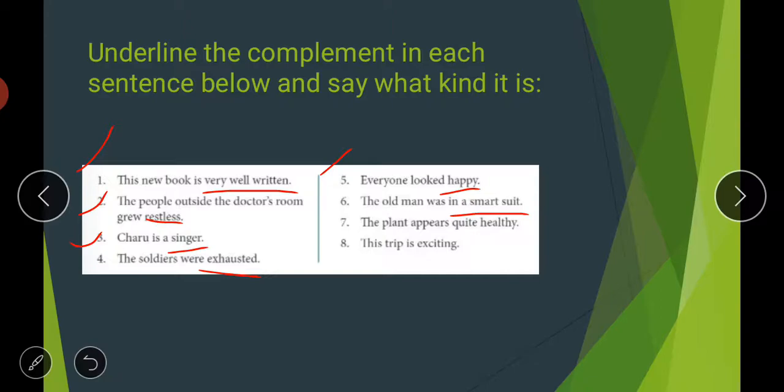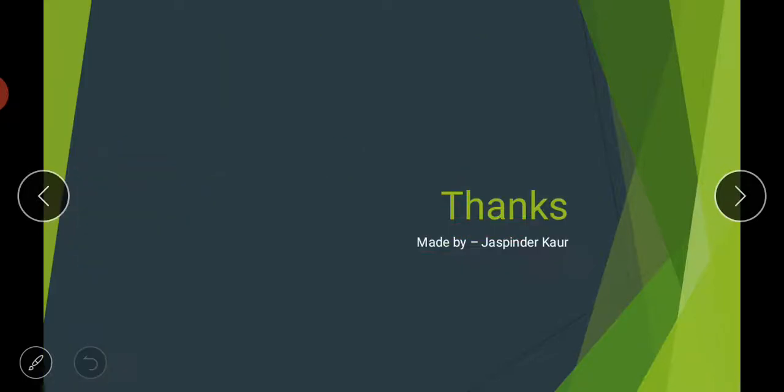So I hope it's clear to you. Then next is the plant appears quite healthy. Quite healthy is your complement and it's your adjective complement. Then the trip is exciting. So again, exciting here is your complement and it's an adjective complement. So I hope the whole topic, sentence analysis, is clear to you. If something is not that clear, if there is any doubt, you can watch this video again.